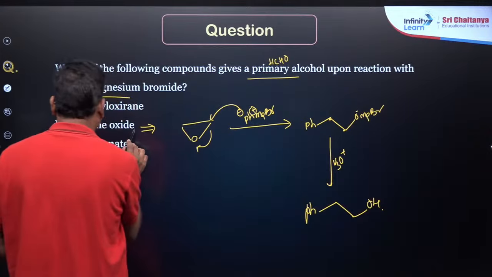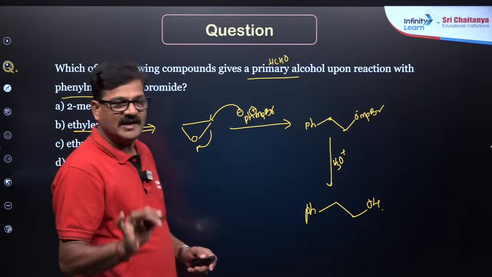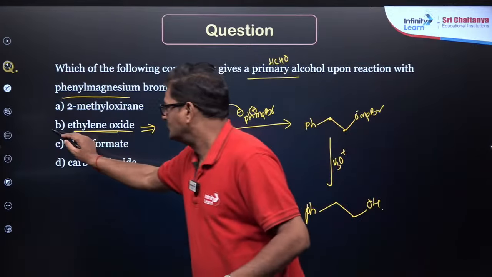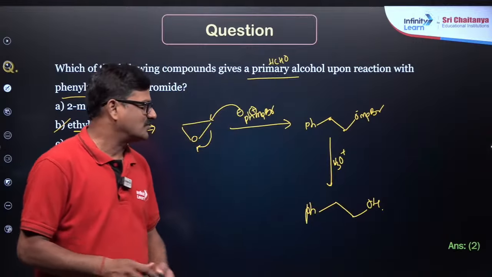Ethylene oxide means ethylene epoxide, oxirane. Understand? The answer for this question is going to be B.